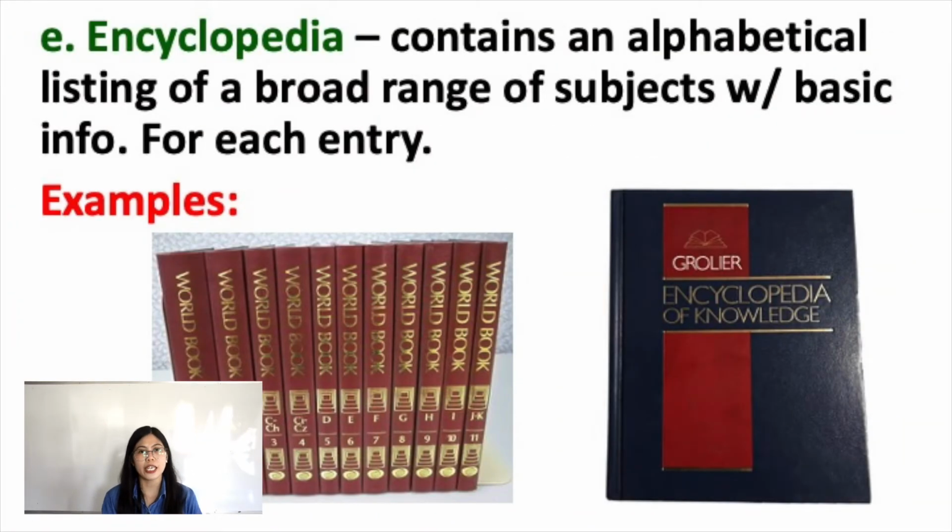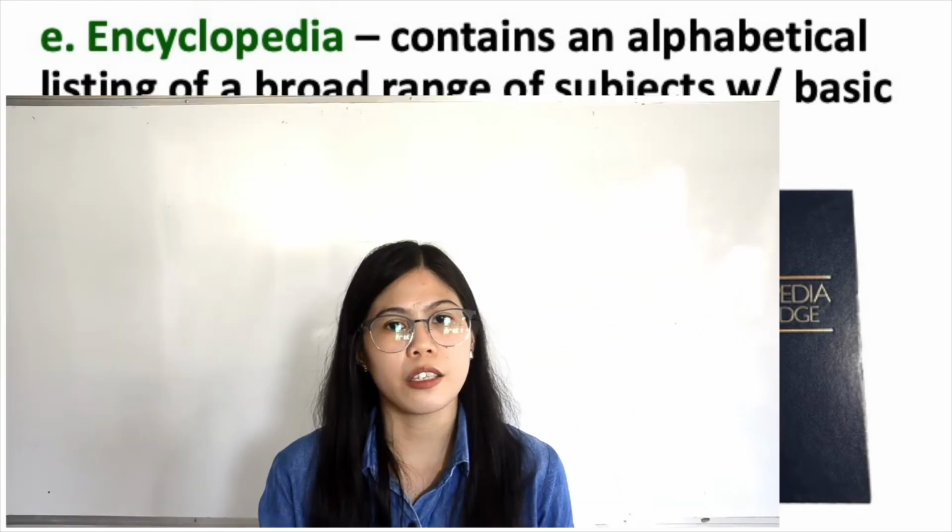Next, we have the Encyclopedia. It contains an alphabetical listing of a broad range of subjects with basic information for each entry. So we have here examples, the World Book Encyclopedia and World Year Encyclopedia. So for example, you want to know about flowers, you can have the World Book Encyclopedia Volume 7, and then it provides here information and it also includes pictures.